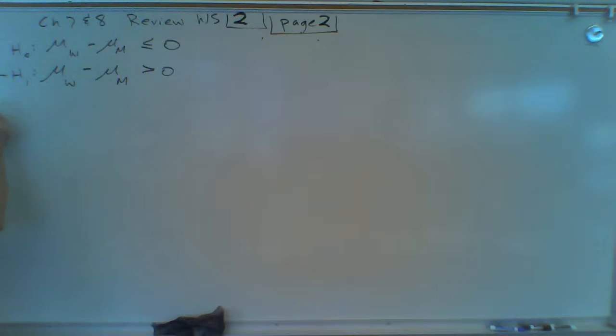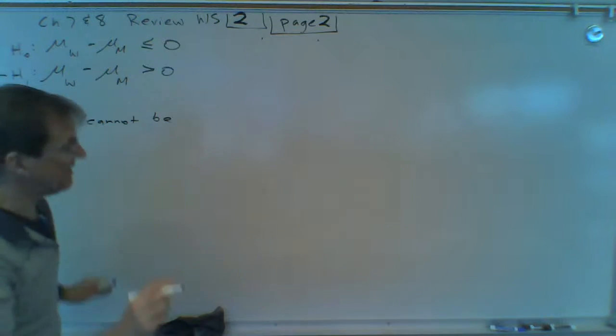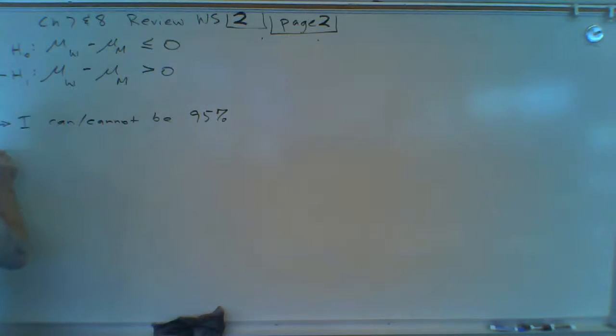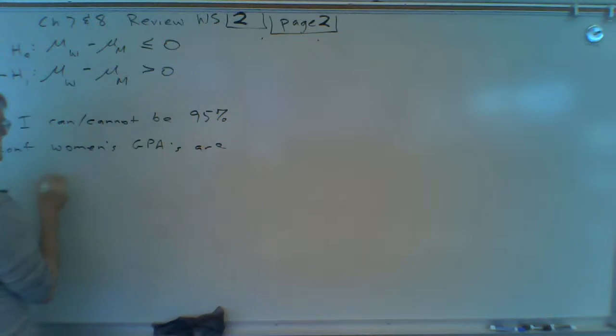I'm going to write my conclusion right now while I'm thinking about it. So it's going to be I can or cannot be, what's my confidence level? 95% confident. Women's GPAs are higher than men's.